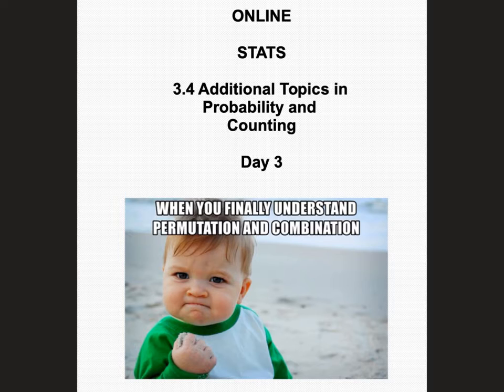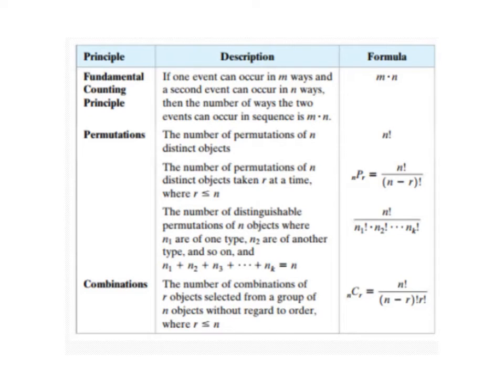All right, so this lovely little table is just a nice summary of the different things that we've talked about in this chapter, from the fundamental counting principle, and then you've got your different types of permutations. Reference it when you need to. Really is what I was trying to say.